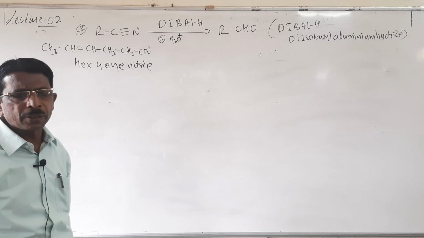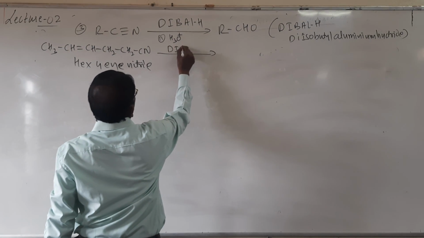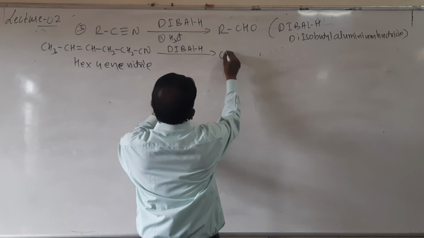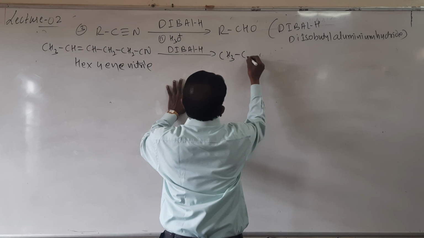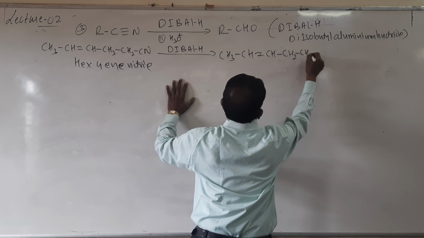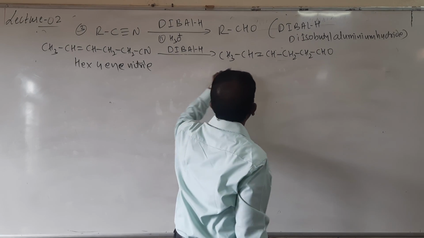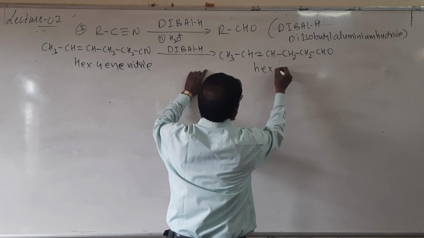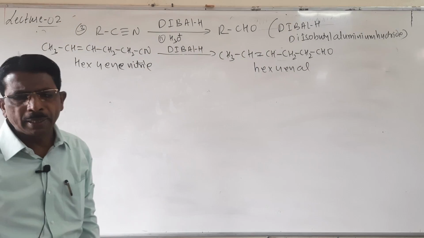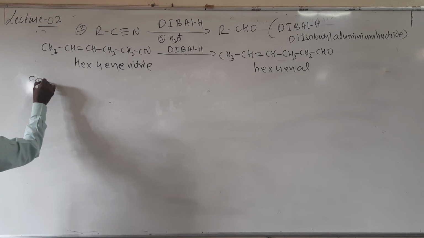So what happens when it is treated with diisobutyl aluminum hydride? It forms CH3, CH, CH, CH2, CH2, CHO. Look here students, 1, 2, 3, 4, 5, 6. So it is called hex-4-enal.